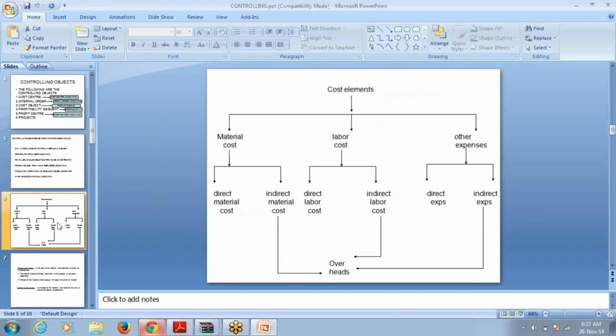The purpose of cost accounting is to find the cost and to control the cost.